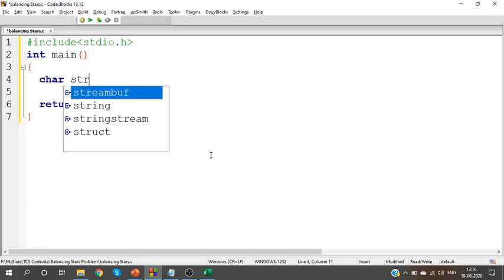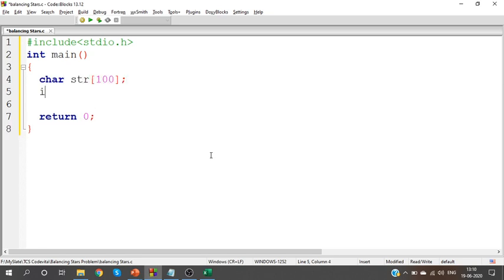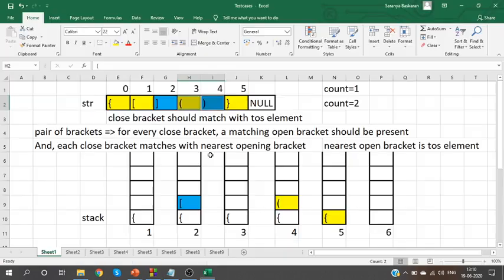Say you have a string of size 100. We need an index and we need a stack. Guys, stack is nothing but an array: 0th index, first index, second, third, fourth. This is nothing but an array. But when you imagine it, don't imagine it in horizontal form. Imagine it as a vertical form. It is an array, but instead of horizontal form, I'm using a vertical form just to show you how it works.